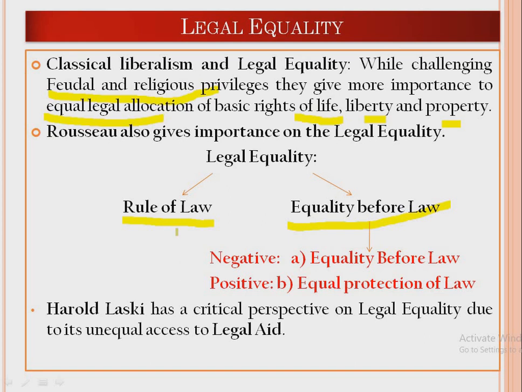The second point is called equality before law. When we talk about equality before law, it has two perspectives, negative and positive. Negative equality before law means that every individual, whether he is a prime minister, a normal minister, a bureaucrat, or a common man, will get an equal amount of punishment for similar kinds of crimes.